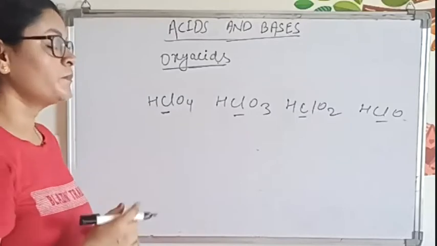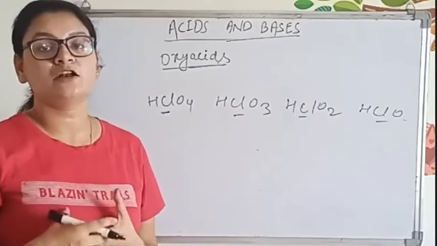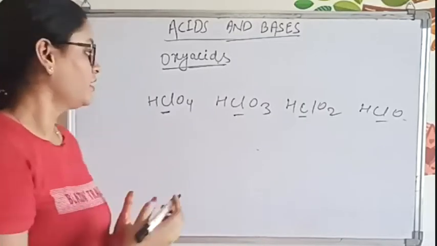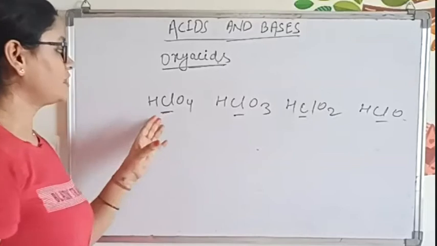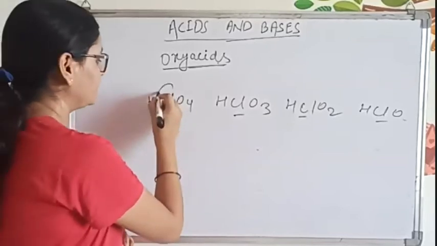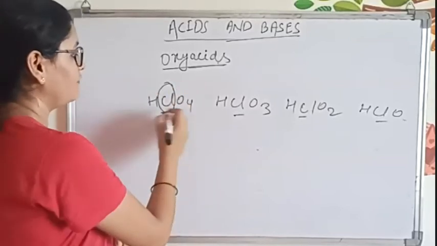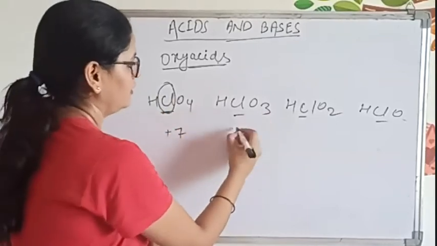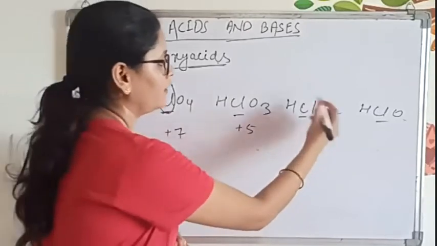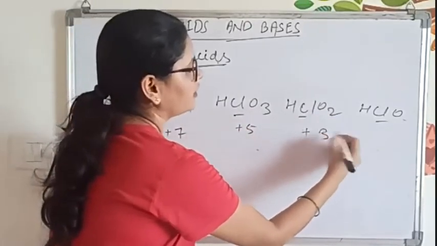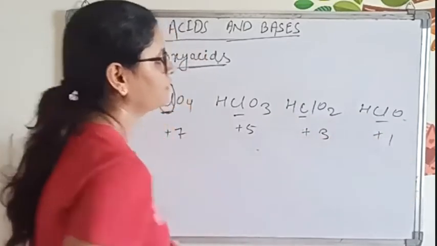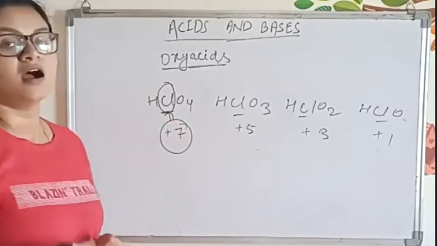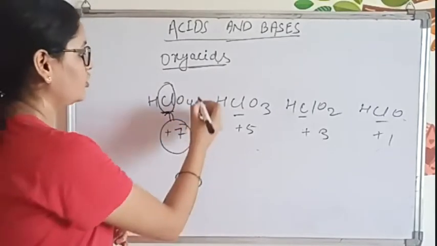The more the oxidation state of the central atom, the more the acidic character. The central atom is chlorine. When we calculate oxidation state, it will be +7, +5, +3, and +1. More oxidation state of the central atom means higher acidic strength. So it will be like that.